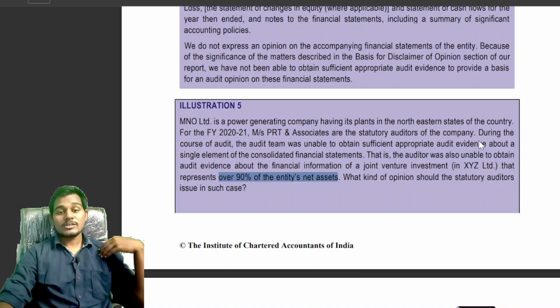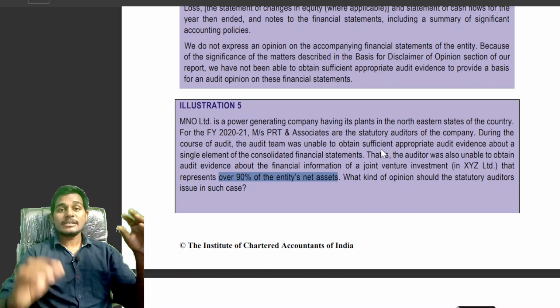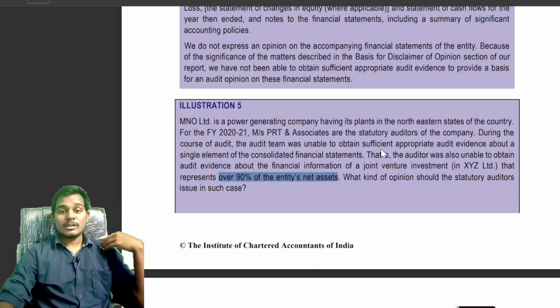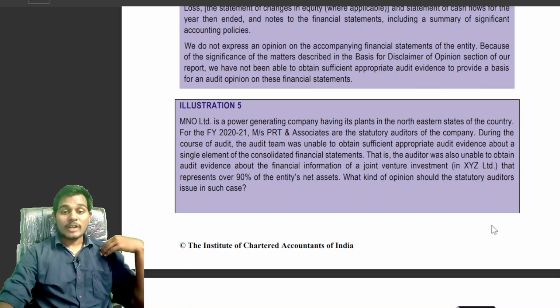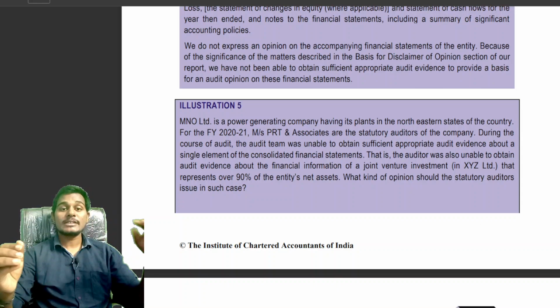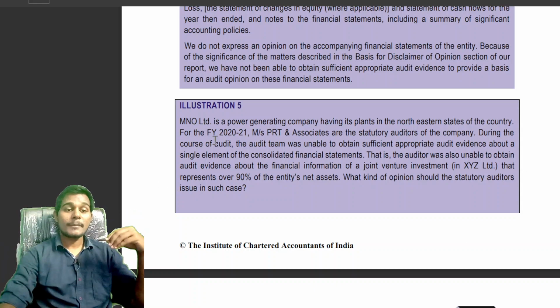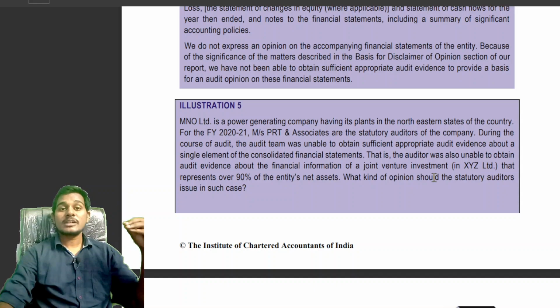See students, MNO Limited is a company that has a joint venture, and the net assets of the company comprise 90% of the net assets in XYZ, that is the joint venture. Then the auditor has to obtain sufficient and appropriate audit evidence regarding the share of MNO Limited in the total assets of the joint venture, that is in XYZ Limited.